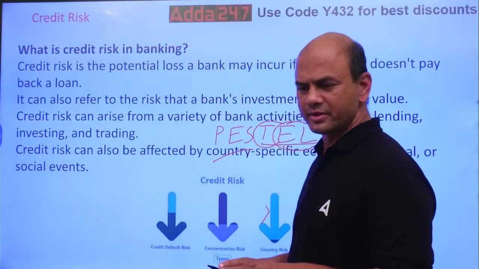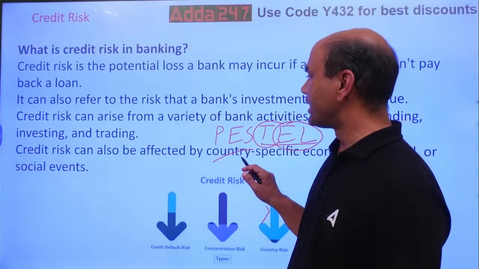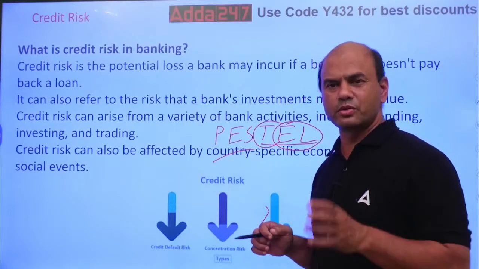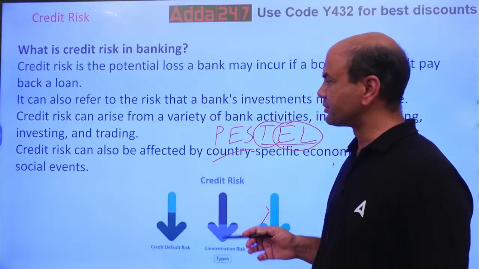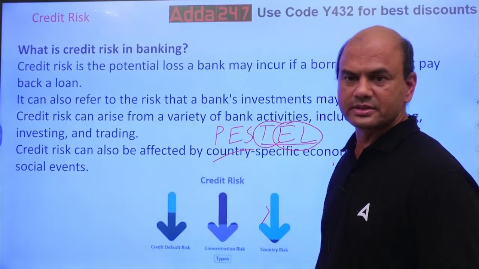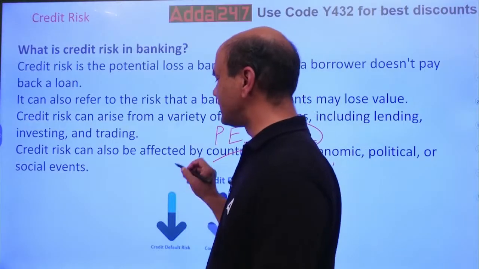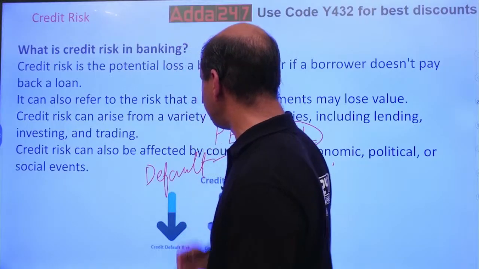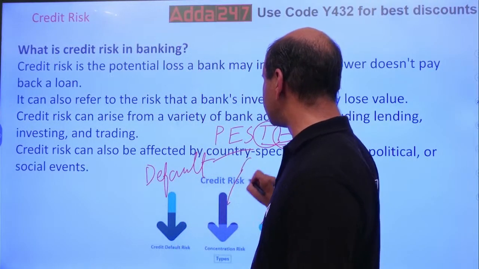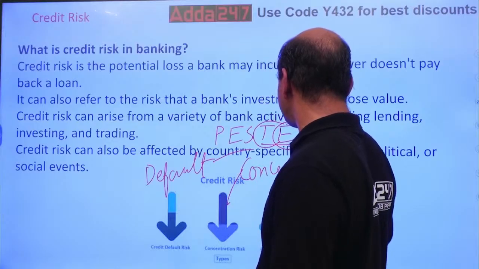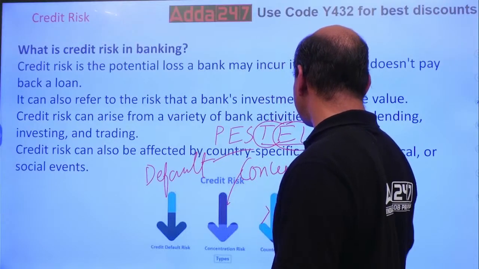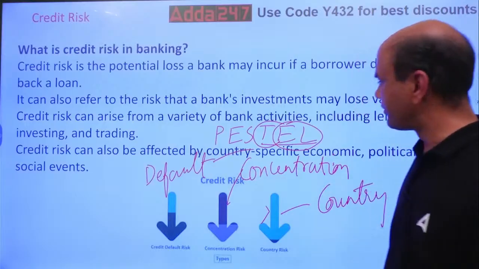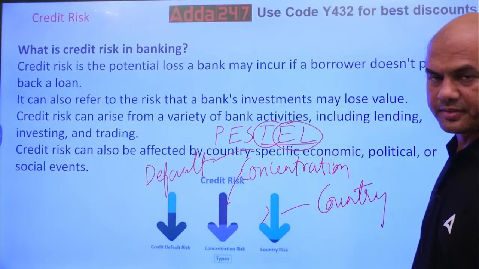You have to clear your CAIIB. Okay. So the point over here is this PES is always checked, or you can check it full PESTLE also. Remember PESTLE throughout your exam period at least. So what are the 3 types of credit risk? 3 types of credit risks are firstly default. Second is concentration. And third one is country.